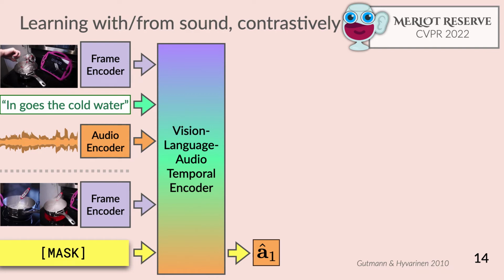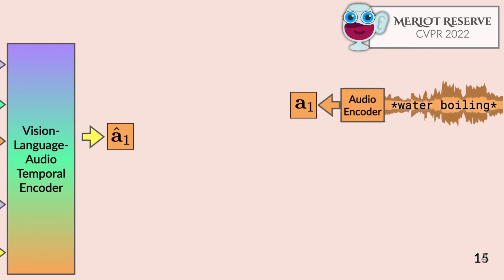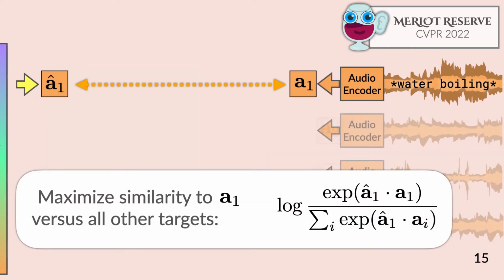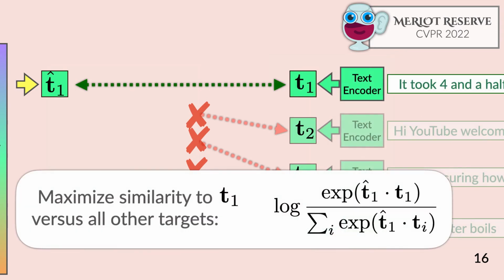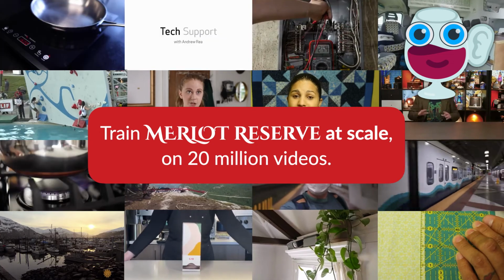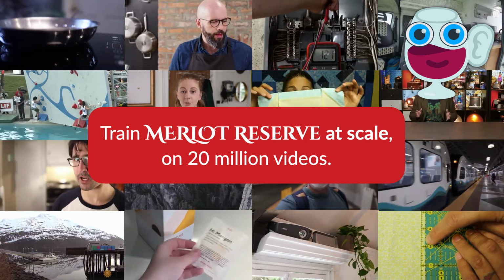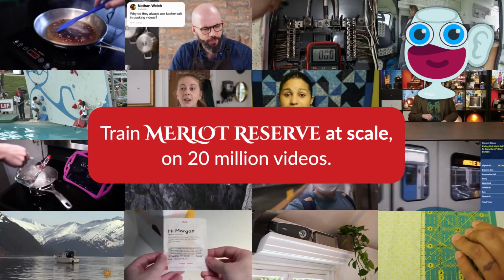MERLOT Reserve will predict the vector about what we think the audio might be. And we'll likewise encode the audio of this sequence in isolation to get a single target vector. We're going to learn the model by maximizing this contrastive objective. And we'll do the same thing for spans of text, learning representations that go beyond single words. And that's MERLOT Reserve. Using these objectives, we train it at scale over 20 million YouTube videos covering diverse topics.